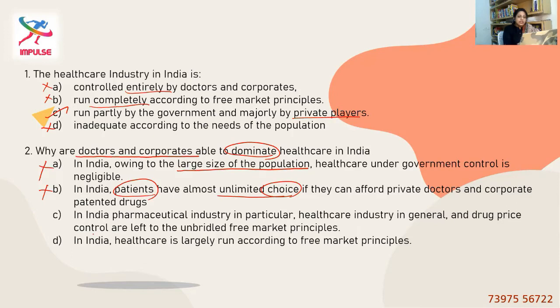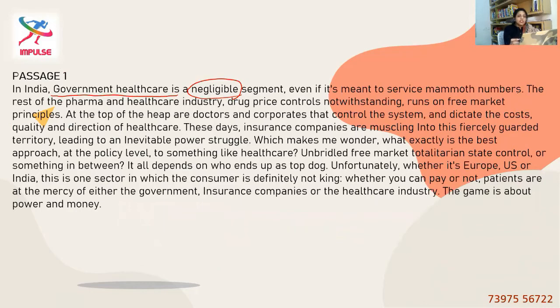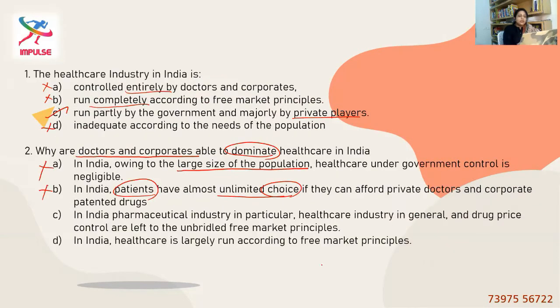Option C. In India, pharmaceutical industry in particular, healthcare industry in general, and drug price control are left to the unbridled free market principles. So here we see that the rest of the pharma and healthcare industry, drug price controls notwithstanding, runs on free market principles. Fine. So the statement is true, but then is that the reason for doctors and corporates to dominate? Fixing the drug price, does that make doctors and corporates dominate the government? No, right?